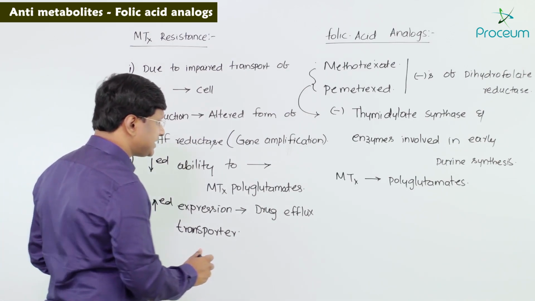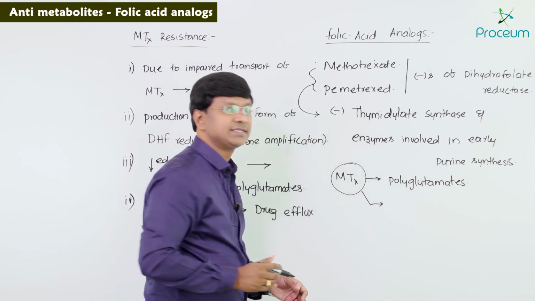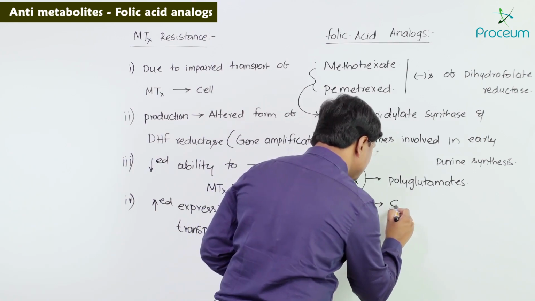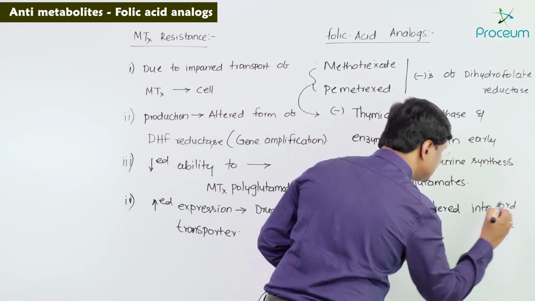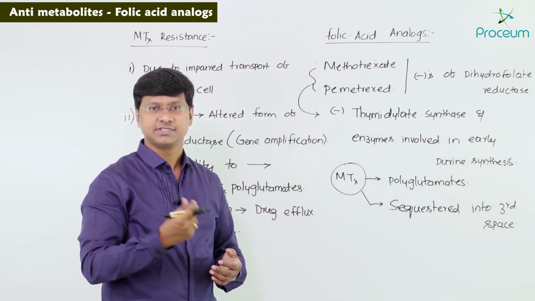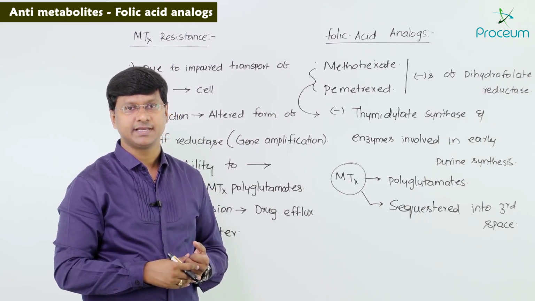Now, remember whenever the individual takes methotrexate, it is sequestered into the third space, that is into the peritoneal cavity, pleural cavity or pericardial cavity.